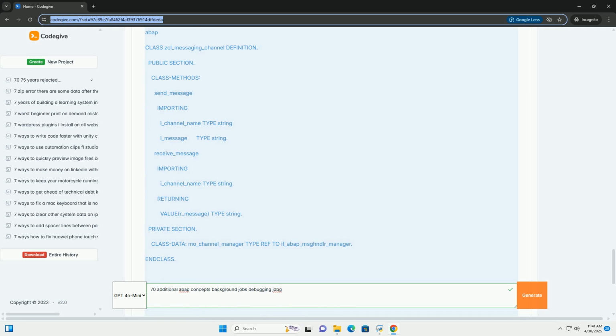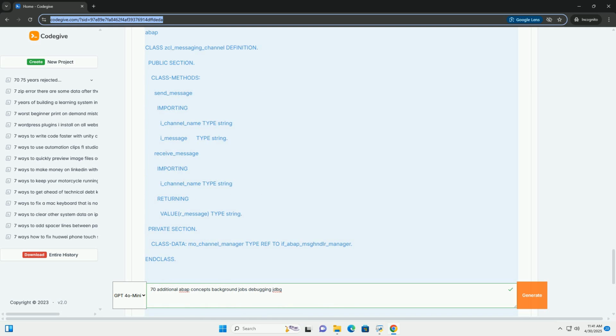To use with background jobs, you would need a separate ABAP program, likely a class implementing if_abap_message_consumer, acting as a listener. The background job would send the message, and the listener would process it.